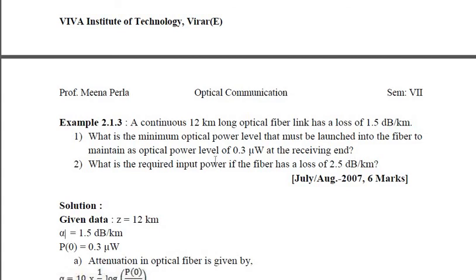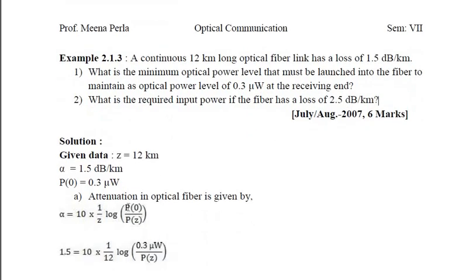You will see the first part. Attenuation in optical fiber is given by alpha equal to 10 into 1 by z log of P0 by Pz. So length we know, 12 kilometer, alpha we know, 1.5. P out is 0.3 microwatt and Pz we don't know. So we are going to find out the minimum optical power level that must be launched into the fiber to maintain an optical power level of 0.3. Finding the answer for Pz by calculating in this manner, we get Pz equal to 1.80.